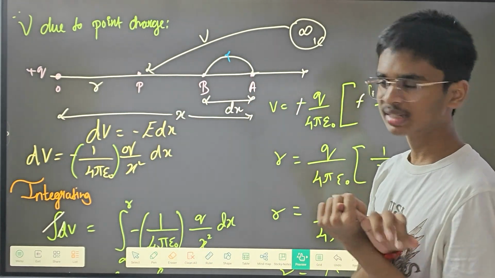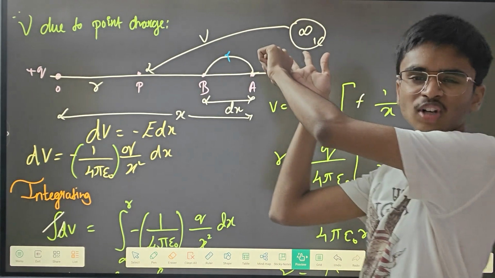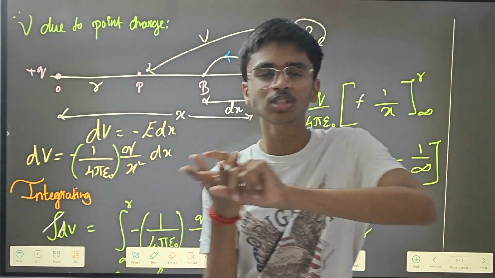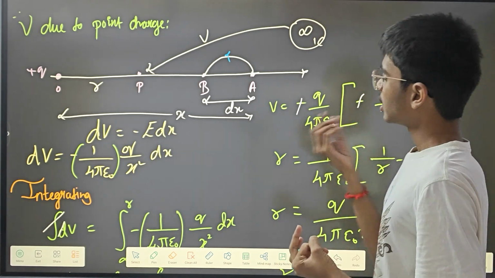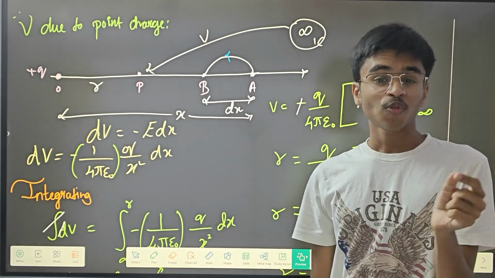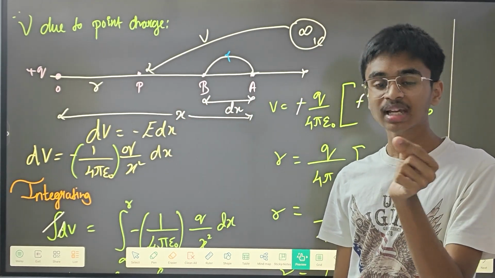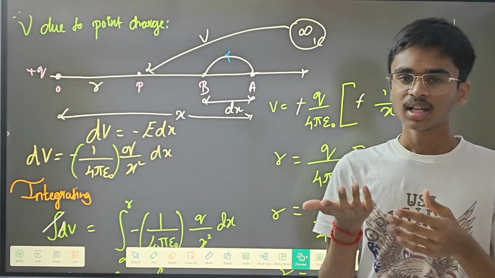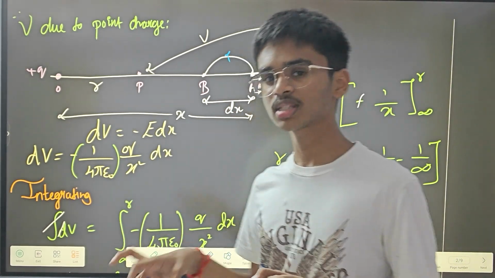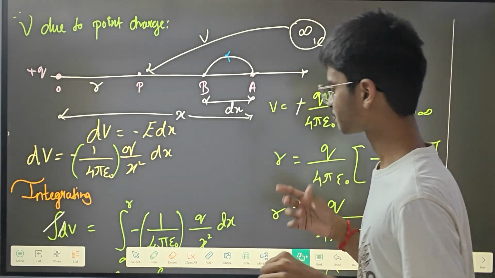Also some repulsion force will be acting to bring this positive unit charge from the infinite point to this point P. Also some force will be acting. The force that is acting here will be less. I have already said this: the force that will be acting and the potential difference will be comparatively less in the potential. This I said in the very beginning of this video, in the first clip itself.